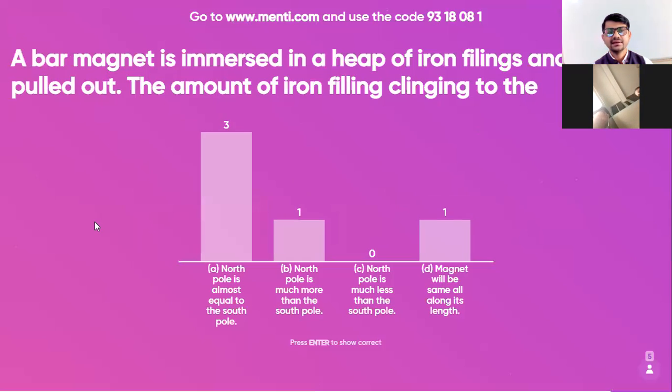Coming back again, a bar magnet is immersed in a heap of iron filings and pulled out. The amount of iron filings clinging to the dash.